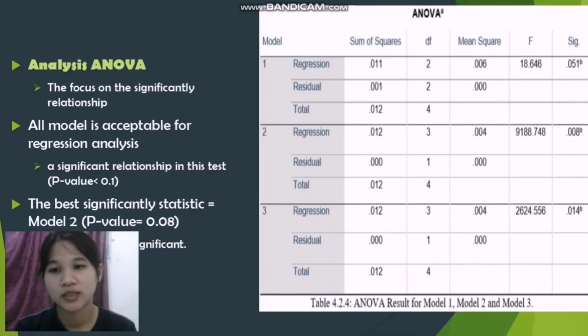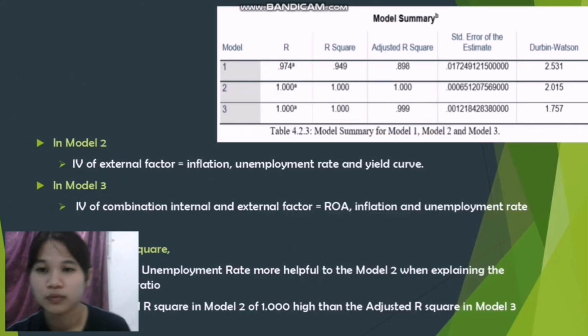This slide is about the ANOVA analysis, which will focus on the significant relationships. Based on this table, we can see that all of the models have a significant relationship with the test. The best is Model 2 because the p-value is 0.008, which is the lowest p-value.